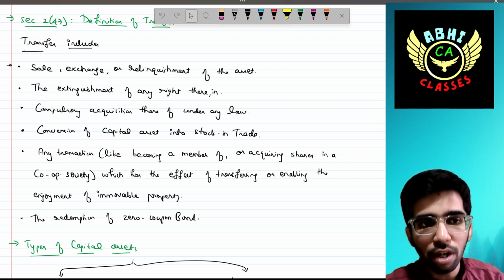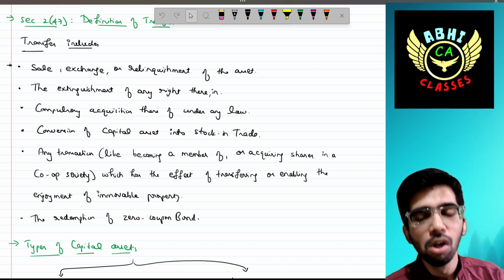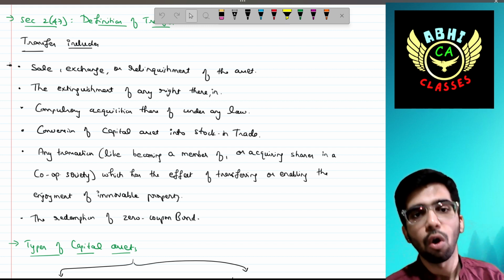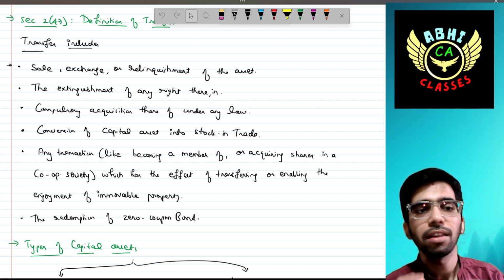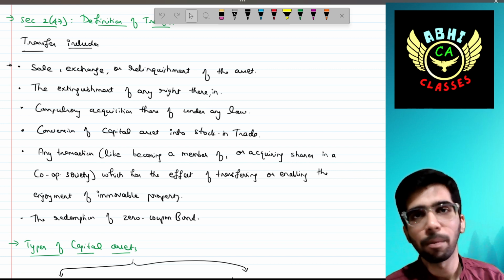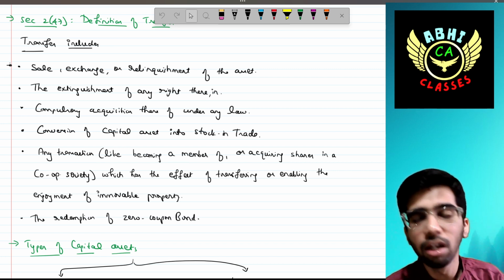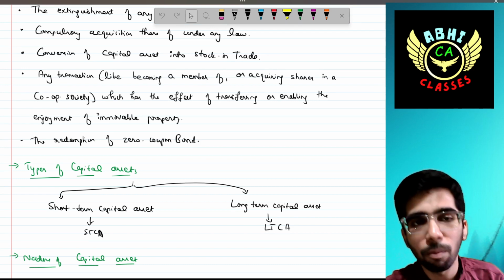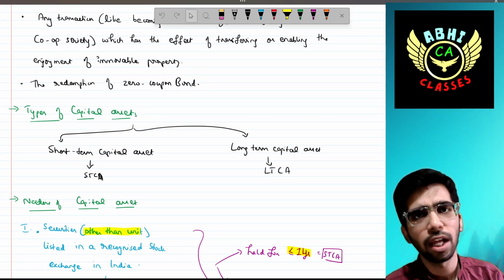Any transactions like becoming a member or acquiring shares in a corporate society, which has the effect of transferring or enabling the enjoyment of immovable property, is ultimately also treated as transfer. The redemption of a zero coupon bond is also treated as transfer.